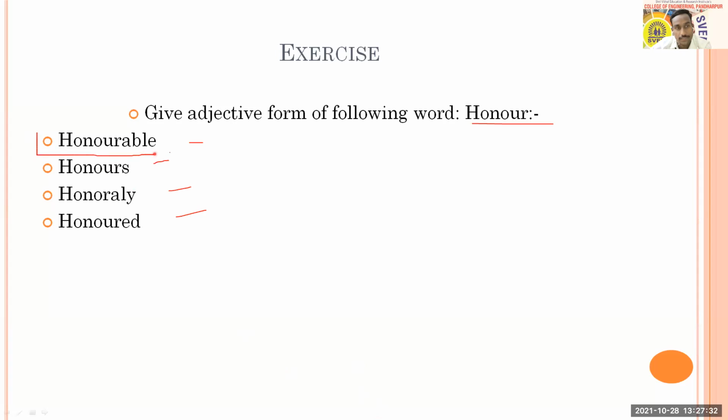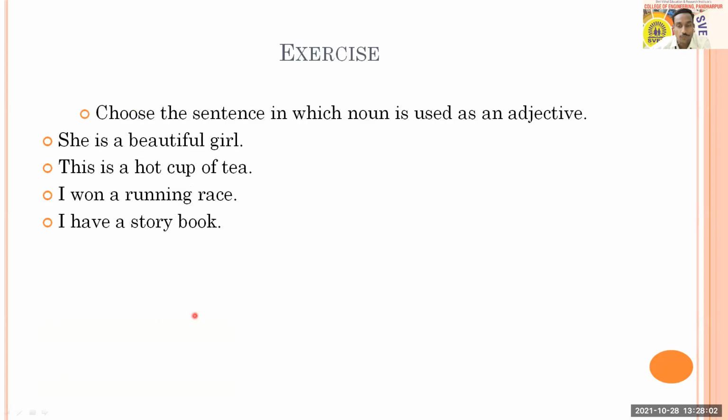That is right. Okay. So we call it honorable president, honorable chairman, honorable principal, honorable chief guest. We don't call honored. Honored will be a verb. So it is not an adjective. We have been asked to give adjective form. So we cannot go for honored. So honorable is the adjective form. With this, you people can go to the next.